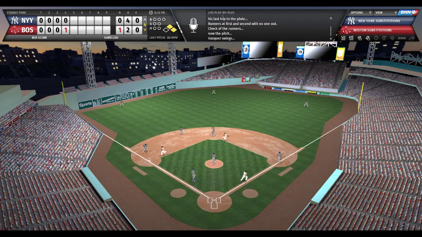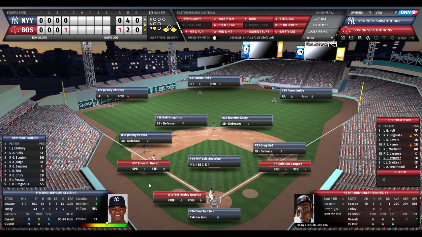Vasquez, slow dribbler. Sanchez gets to it, fires to second. Did they get him at second? No! Everyone is safe. Wow, oh no, they did get him. Wow, that's a close play. Red Sox fans and the bench are not too happy with the force out at second base of Martinez as he looked safe. So one out, runners on the corners now. Nunez at third, Vasquez at first.